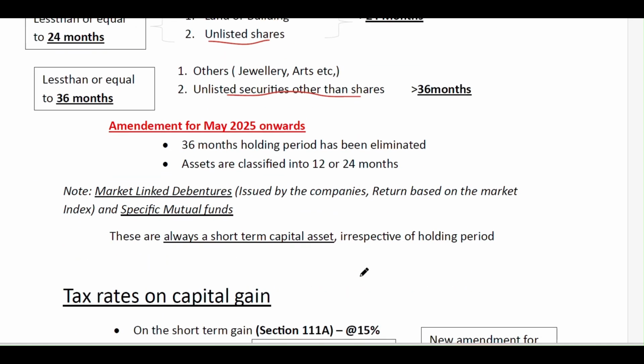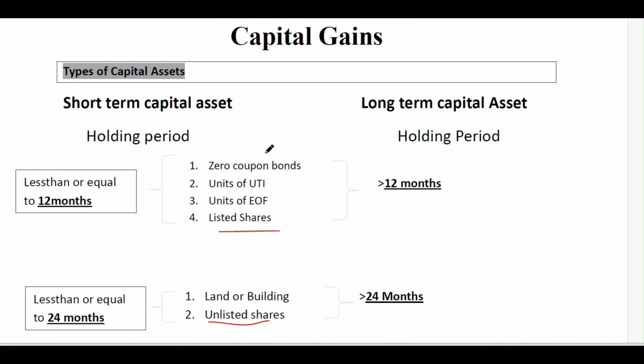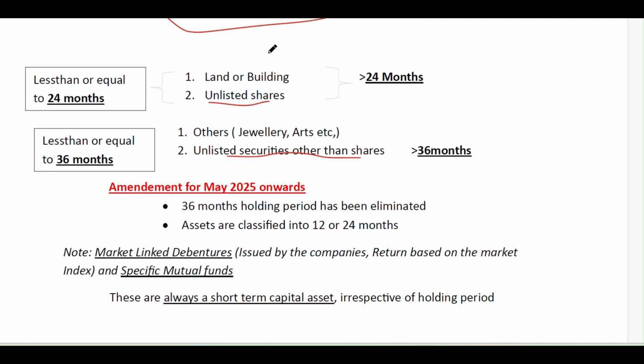Okay. And the recent amendments, as per the latest budget on 23rd July 2024, are that the period of 36 months is eliminated, and all the remaining assets are classified into 12 months or 24 months. Some come under 12 months only, but both of these will come under 24 months.